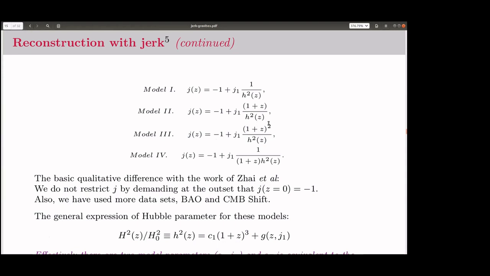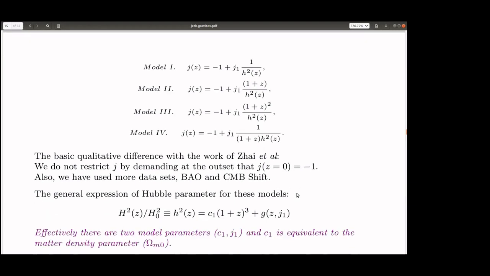H squared hangs around all the way in all four parameterizations. Here we have no additional z except in h squared. Here we have a 1 plus z. Here we have 1 plus z squared. Here we have an inverse dependence on 1 plus z. The basic qualitative difference with the work of Zhai, as we already mentioned, is that we do not restrict j1 by demanding at the outset that j at z equal to 0 is equal to -1.